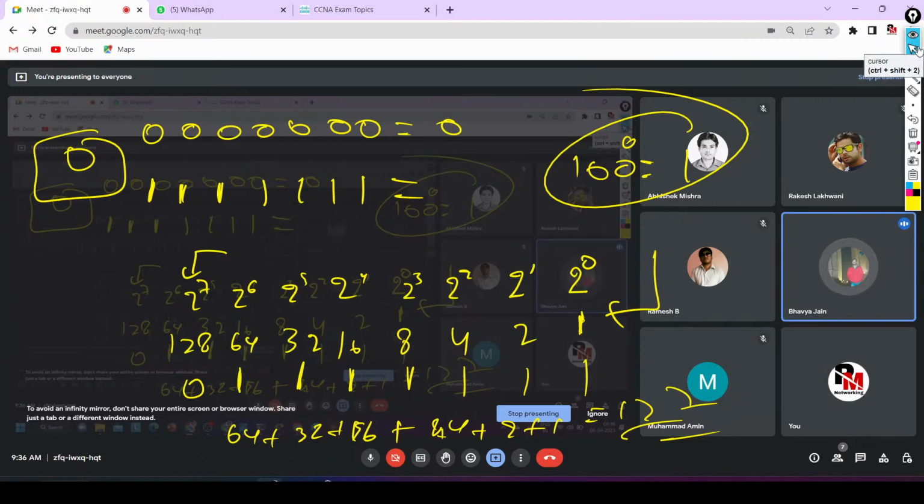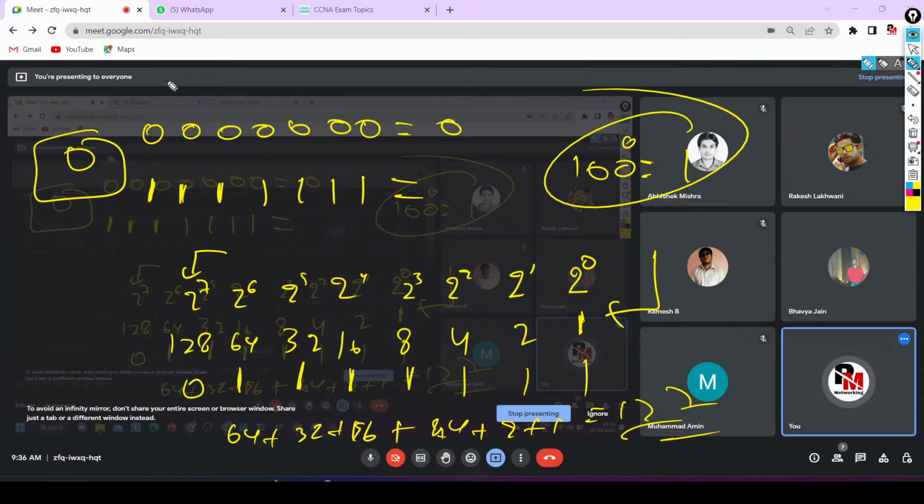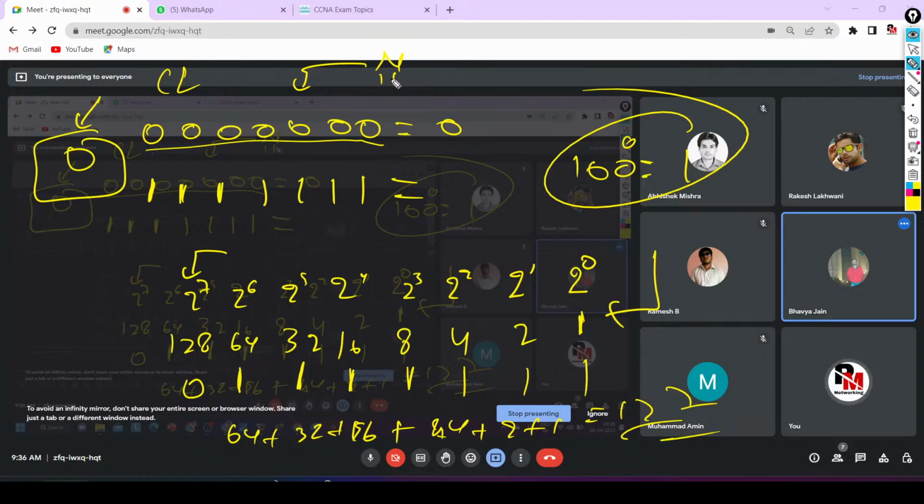How do we define class A as 2 to the power 7, class B as 2 to the power 14? Here you can see in the first octet for class A, this bit is always reserved to 0. Now, how many free bits are there? Only 7 bits are free. Actually, we have reserved 8 bits for class A for the network, but out of the 8 bits, I have reserved 1 bit. So there are only 7 free bits. In the same way, for class B, we have reserved 2 bits, so we have only 14 free bits.